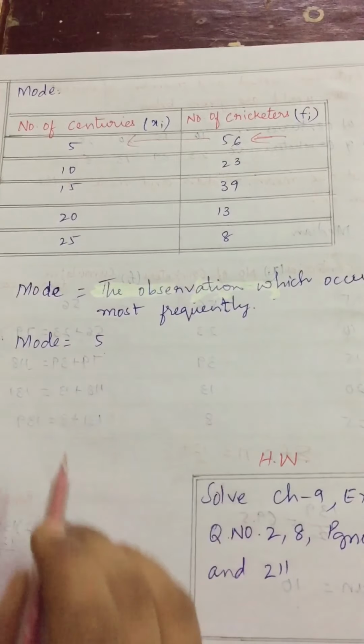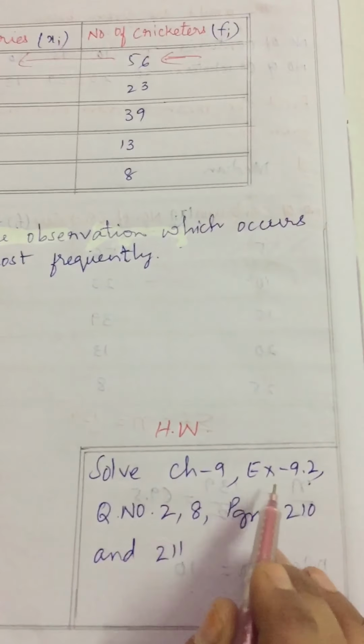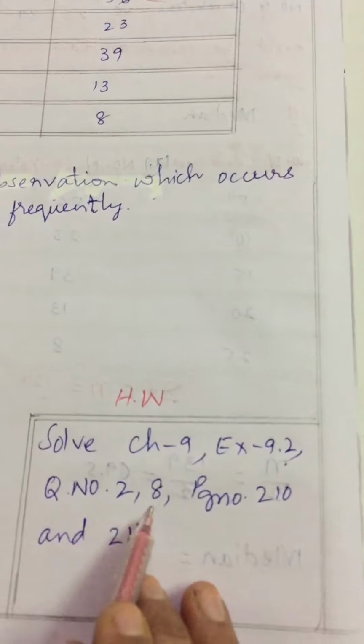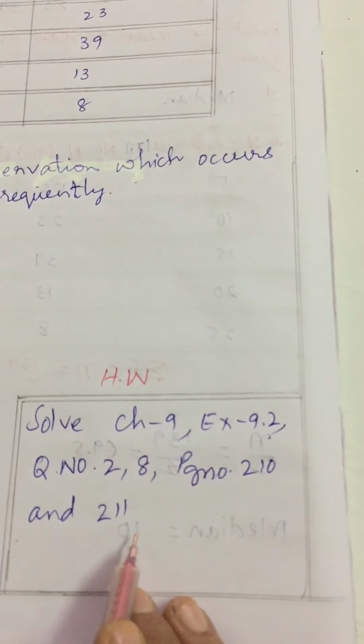So mode is 5. So today's homework is chapter 9, exercise 9.2, question numbers 2 and 8, page numbers 210 and 211. Clear, children?